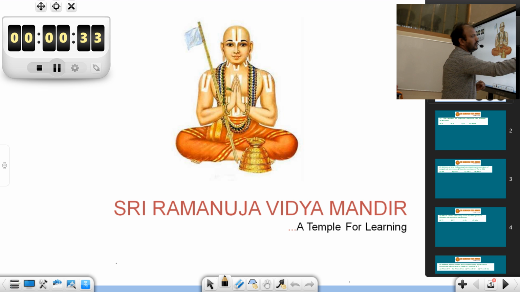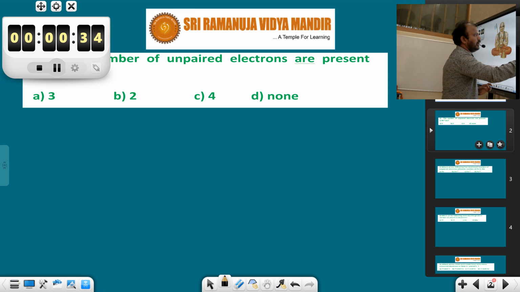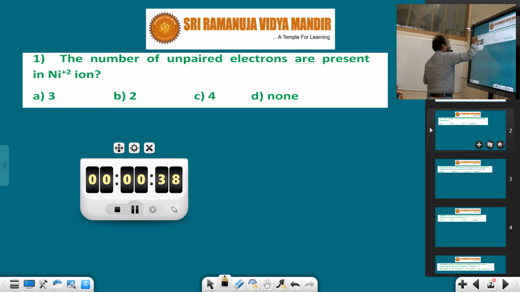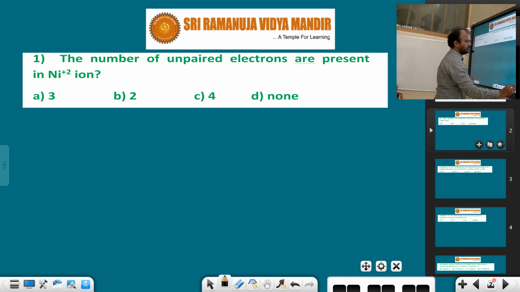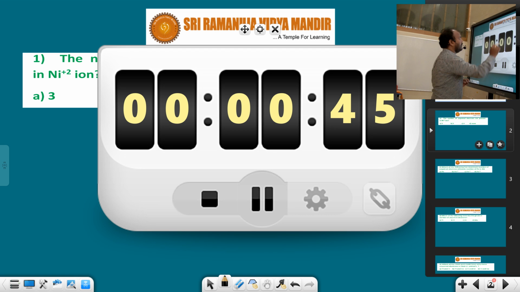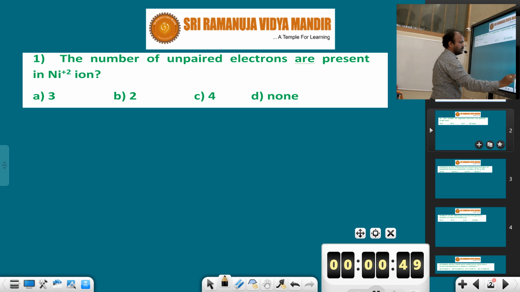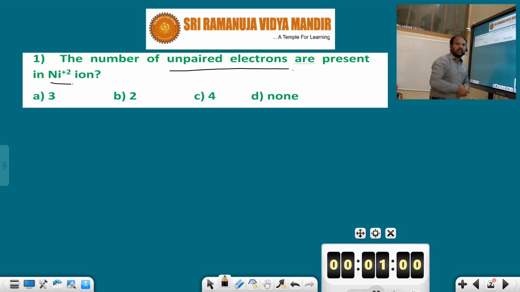In this session we have to write the electronic configurations for particular questions. Observe the question that will be given. What is the question? The number of unpaired electrons present in nickel plus 2 ion. So how many unpaired electrons does nickel plus 2 ion contain? Unpaired electrons are also called free electrons or single electrons.